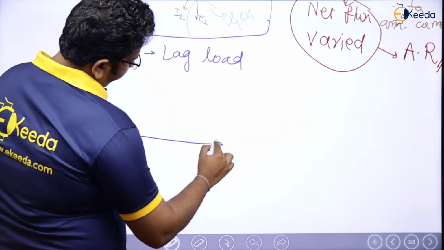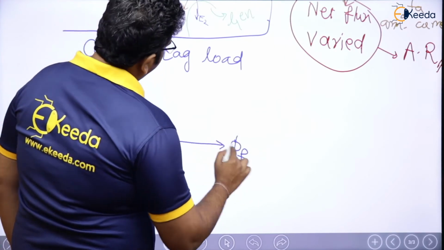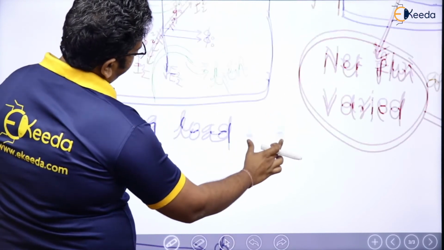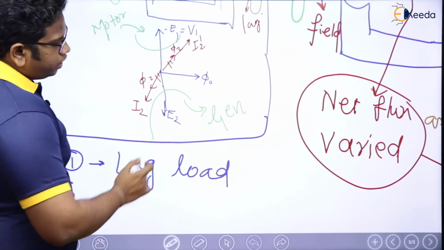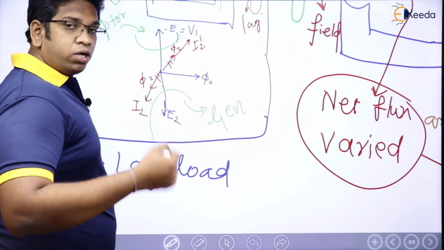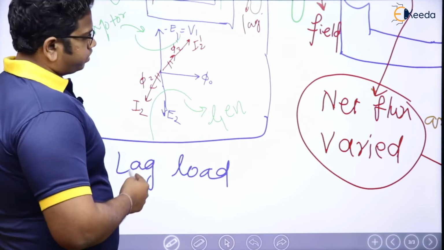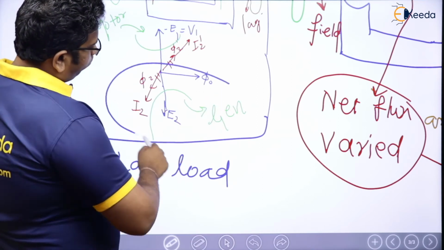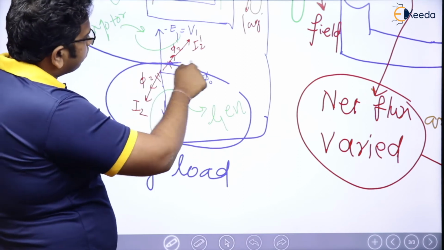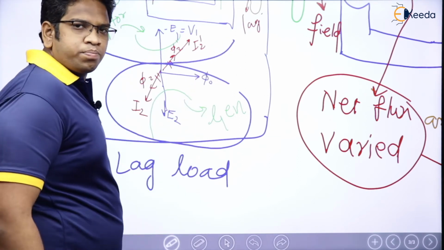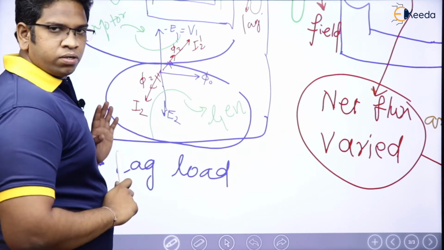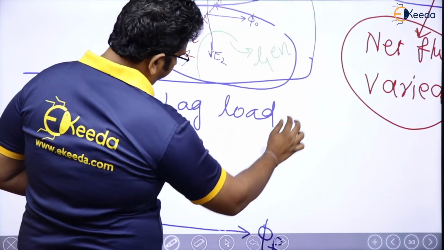This is going to be phi F. In case of a transformer, I am going to have phi naught, and for an alternator or a generator, we have discussed that we are only going to have the lower part of the phasor diagram. The upper part is ignored. Why? Because the upper part is applicable for a motor. So we will only be using this lower part of the phasor diagram.